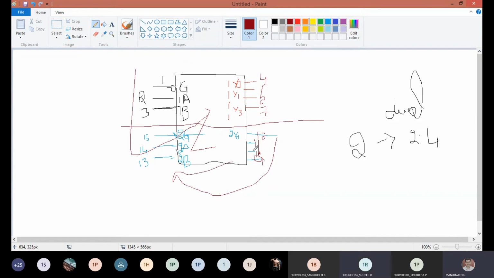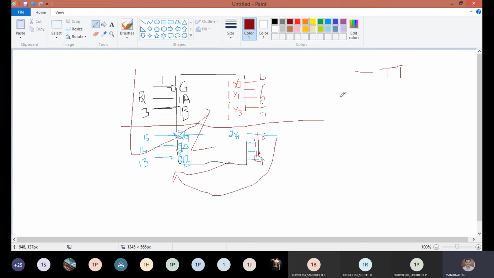Now what can be the truth table? How to plot a truth table now? Since it is a dual 2:4 decoder, do you want two truth tables, or is one enough? Truth table, how many do you want, 1 or 2? 1, sir. One only is enough, right? Both are the same. If you represent one truth table, the same thing applies for both.